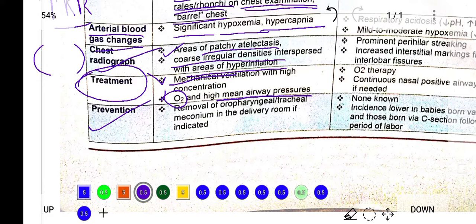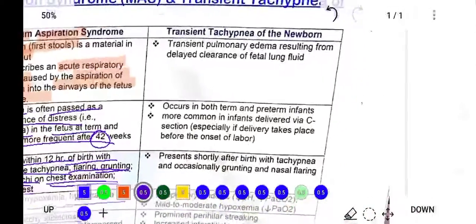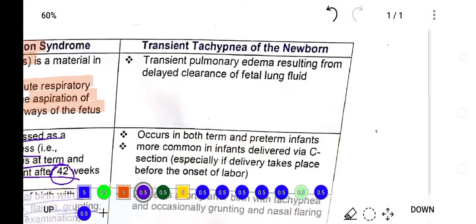How can we prevent the occurrence of meconium aspiration syndrome? By removal of oropharyngeal or tracheal meconium in the baby in the delivery room. So when meconium is removed from the trachea of the baby, the baby can be preserved and saved from meconium aspiration syndrome. So this is meconium aspiration syndrome, in which meconium, which is the first stool of the baby, is aspirated, and the baby develops distress.